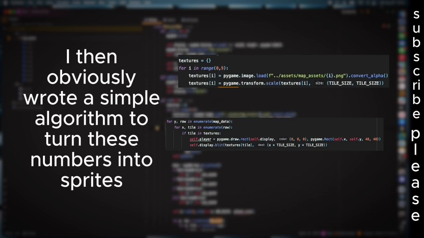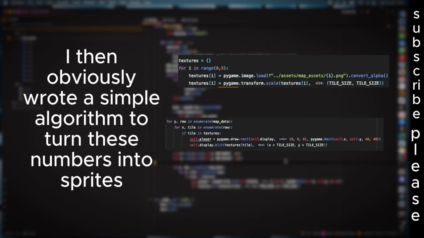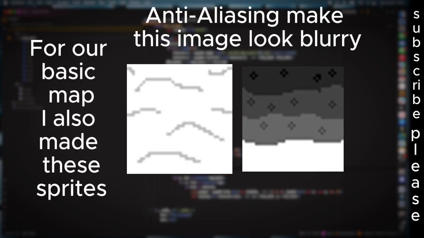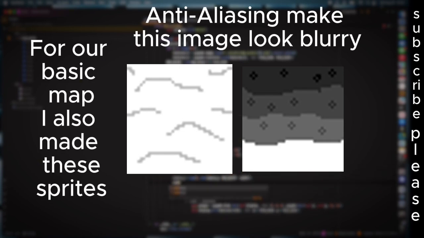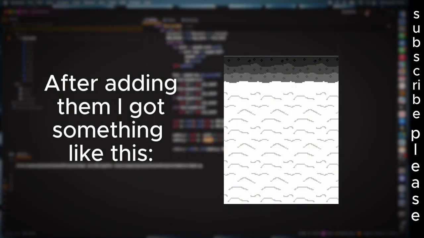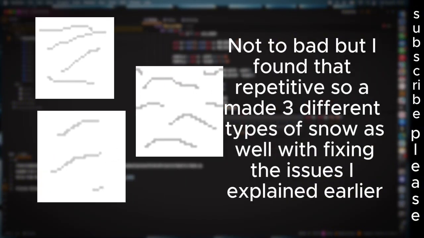I then obviously wrote a simple algorithm to turn these numbers into sprites. For our basic map, I also made these sprites. After adding them I got something like this. Not too bad, but I found that repetitive, so I made 3 different types of snow as well, fixing the issues I explained earlier.